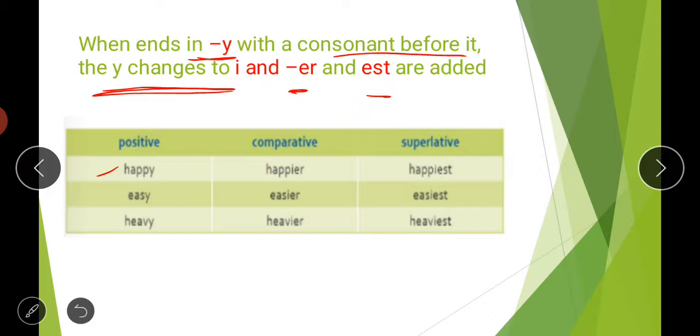So what we will do in this case, we will just drop this y, and instead of y we will write i, and then er in case of comparative and est in case of superlative. So happy, happier, happiest; easy, easier, easiest; heavy, heavier, heaviest. So like this, in case your word is ending with the letter y, you will drop that y, put i from your side, and then er in case of comparative and est in case of superlative. So I hope it is clear to you.